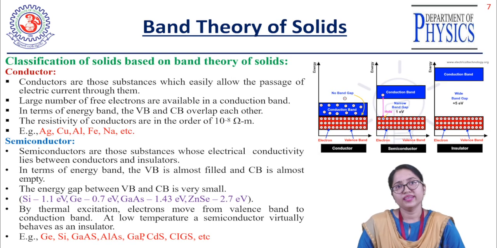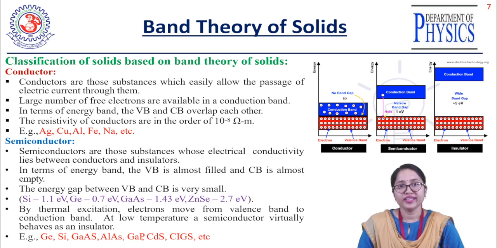The solids are classified into three types based only on that band gap. First is the conductor, then semiconductor, and insulator. In the conductors, what will happen? Conducting materials, or conductors, are those substances which easily allow the passage of electric current through them, right? You can see the corresponding diagram in the left side figure.